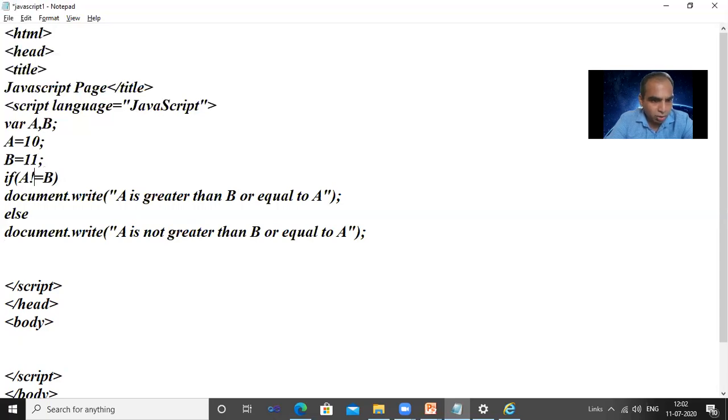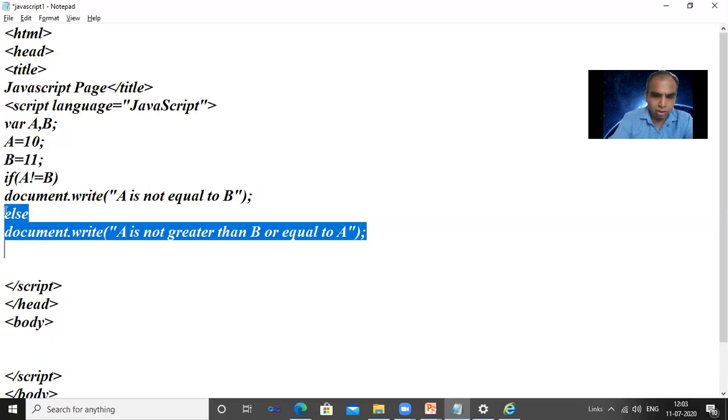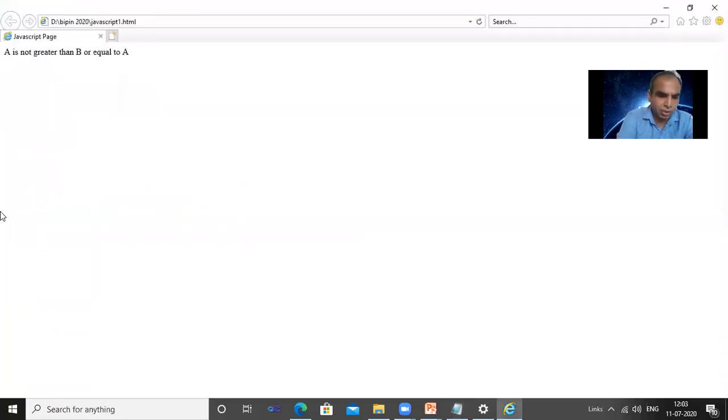If it's not equal to B, we can get the answer A is not equal to B. Just one statement. File save, refresh.